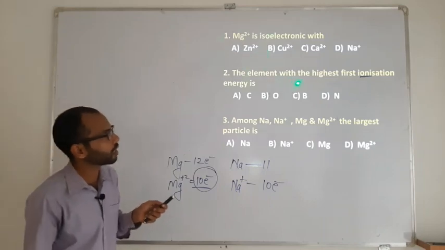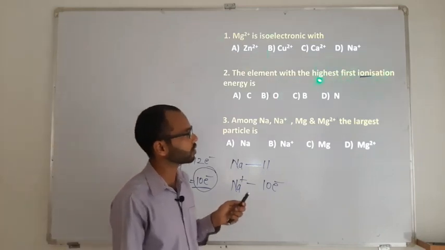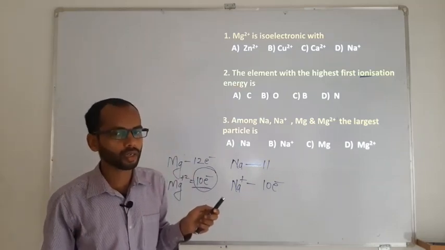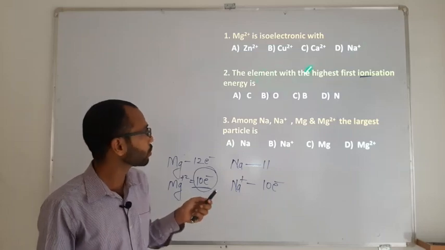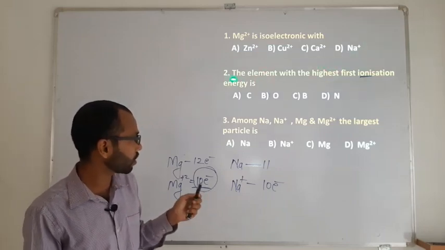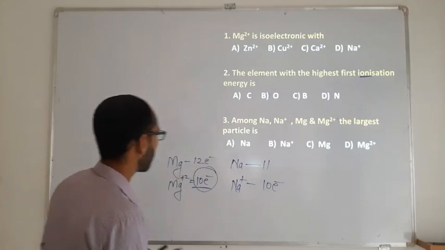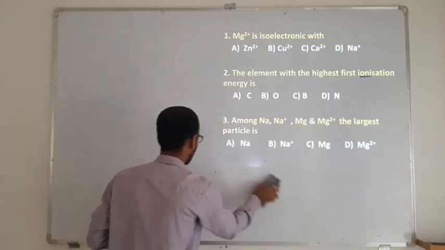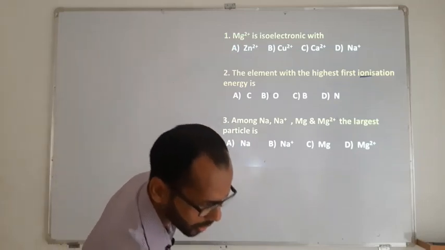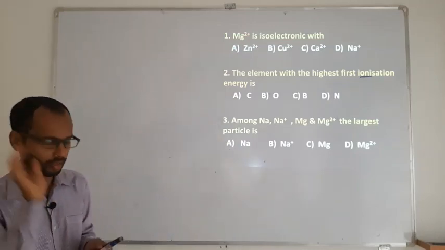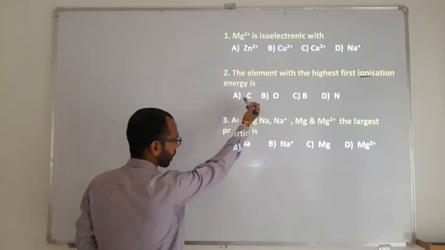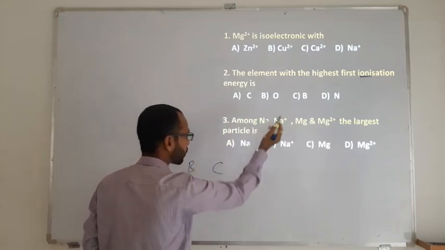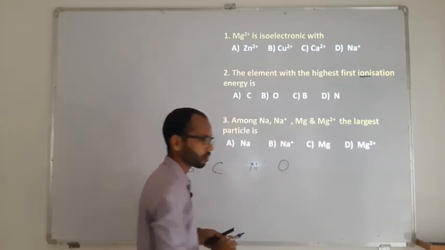Second one, the element with the highest first ionization energy. First means to remove the first electron, the amount of energy it takes is called the first ionization energy. So who has the highest first ionization energy between carbon, oxygen, boron and nitrogen? I told you, whenever you get elements from the same period or group, try to arrange them in a series. So boron comes first, then carbon, then nitrogen, then oxygen.